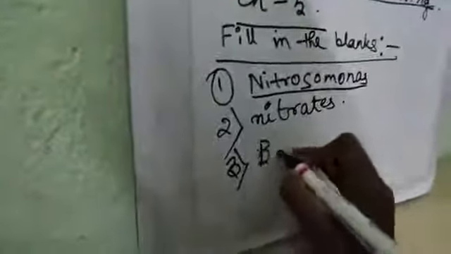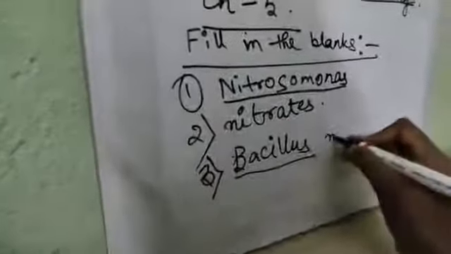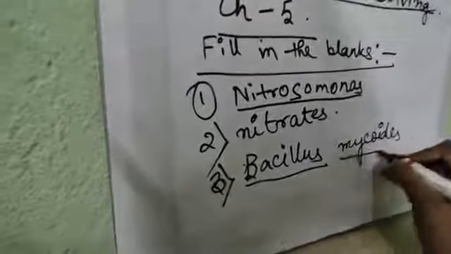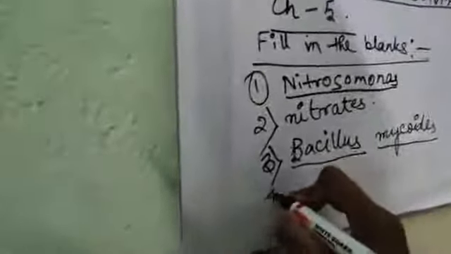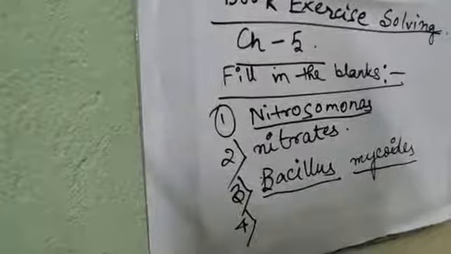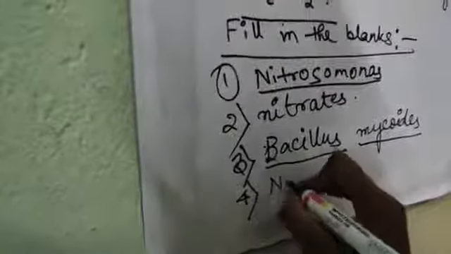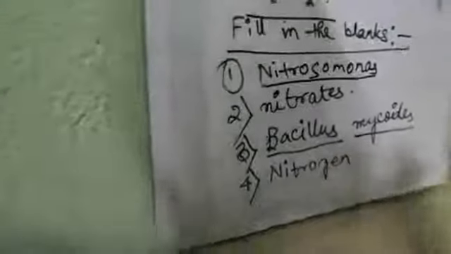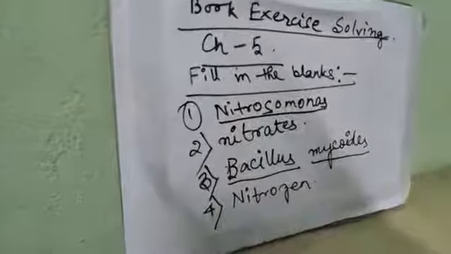Example is Bacillus mycoides. Next number 4: denitrifying bacteria converts nitrate and nitrites into free nitrogen. Answer will be nitrogen. So this is all about the fill in the blanks from this chapter.